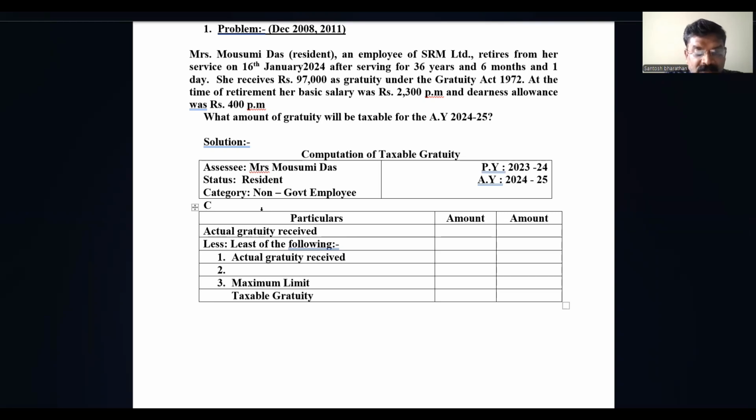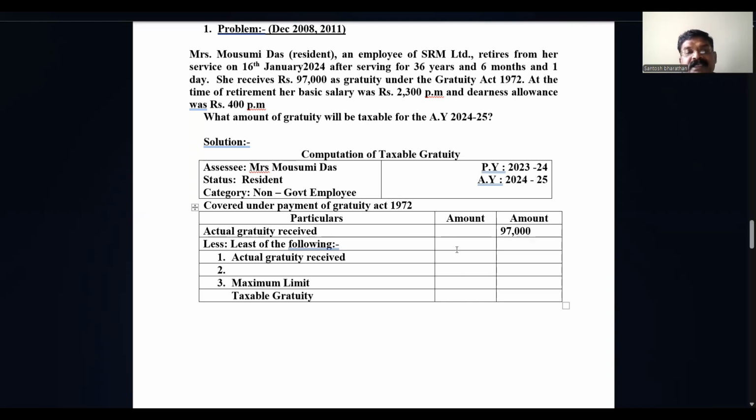Now I will write here: covered under the Payment of Gratuity Act 1972. Since it is covered under the Payment of Gratuity Act 1972, first, the actual gratuity received. How much have they received? I'll write in the amount column 97,000.